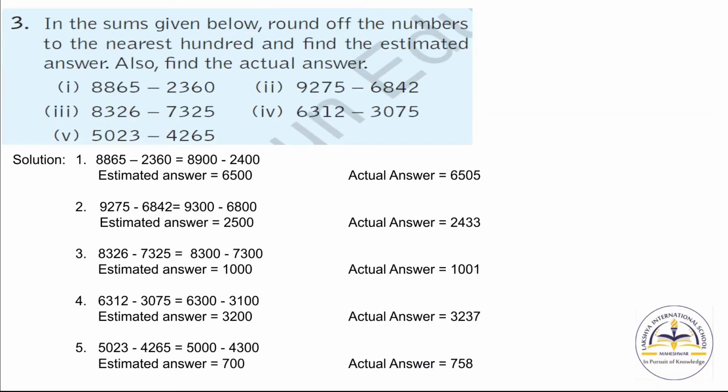Now question number 3, in the sums given below, round off the numbers to the nearest 100 and find the estimated answer. Also find the actual answer. Now here in place of addition, here is subtraction. So in the same manner you have to solve.